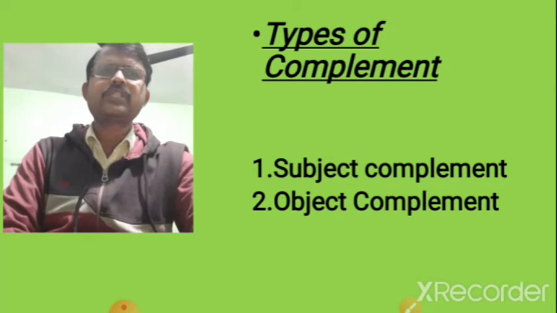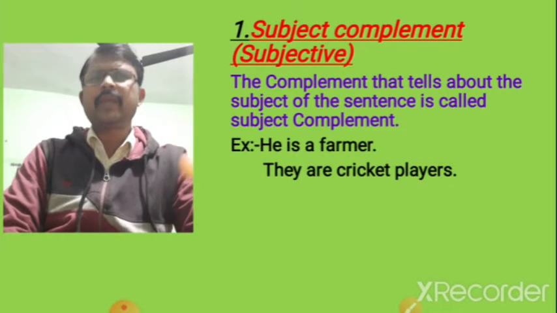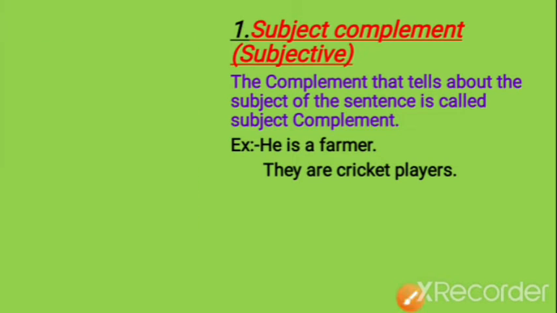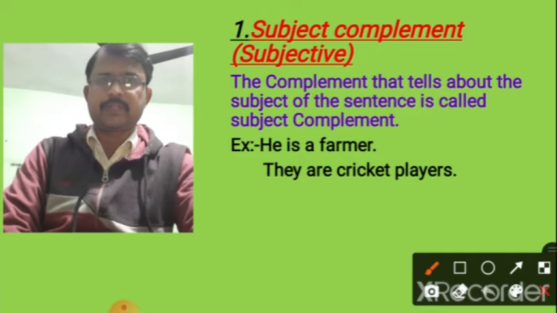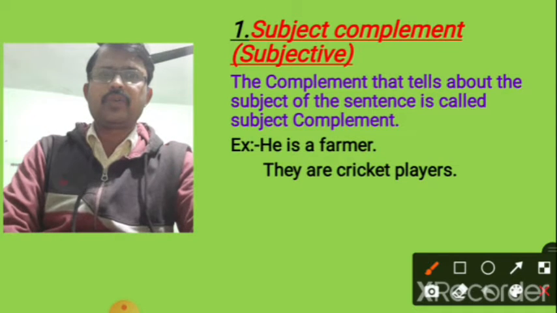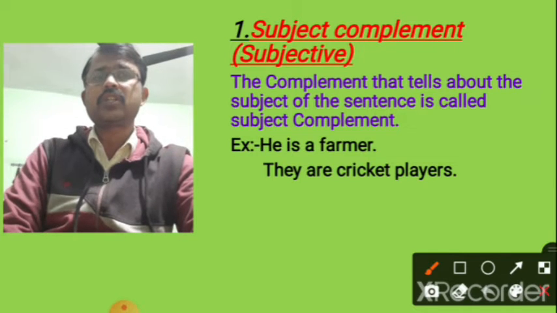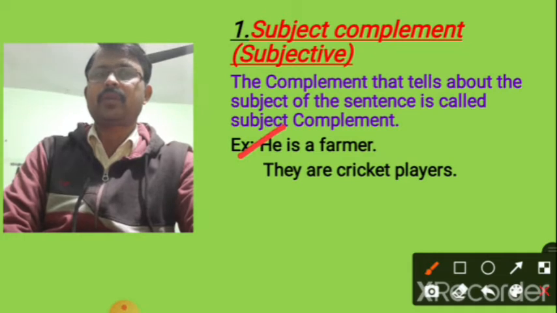Now what is subject complement? The complement that tells about the subject of the sentence is called subject complement. Look at the example, he is a farmer. A farmer tells about the subject he.